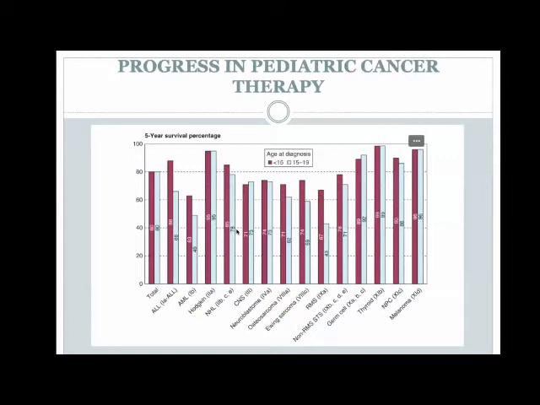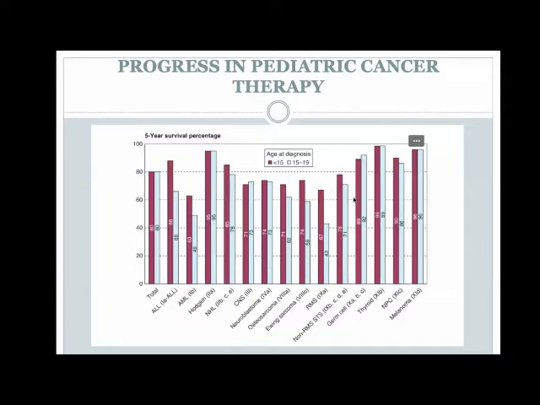Now, why are we discussing this? How has chemotherapy impacted the progress of pediatric cancer, or the outcomes of pediatric cancer? So now you can see the 5-year survival percentage. This is data from the US, where you can see all tumors from hematological malignancies to solid tumors. It is something people from the past would take great pride in seeing, that most of the tumors at least have now got a cure rate beyond 60%.